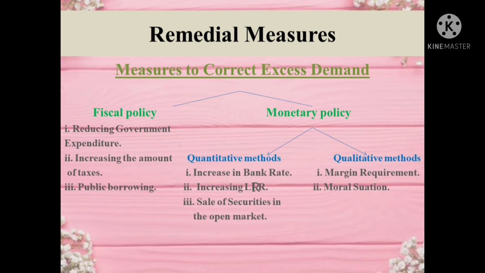Point number 2 is moral suasion. During excess demand, the central bank requests the commercial banks not to advance credit for speculative or non-seasonal activities. It helps to reduce availability of credit and aggregate demand.